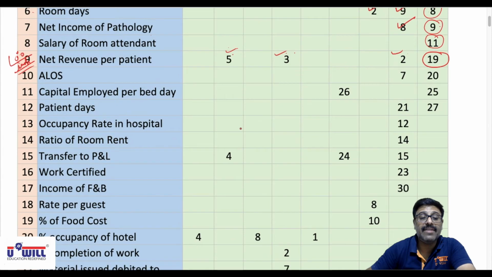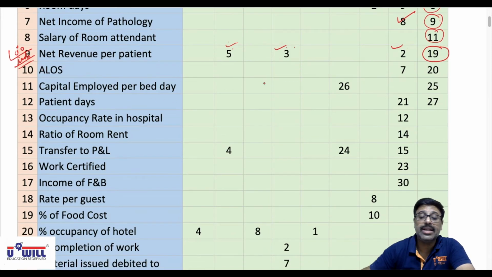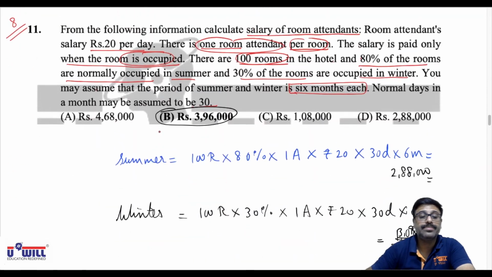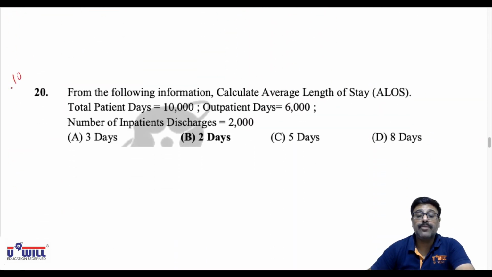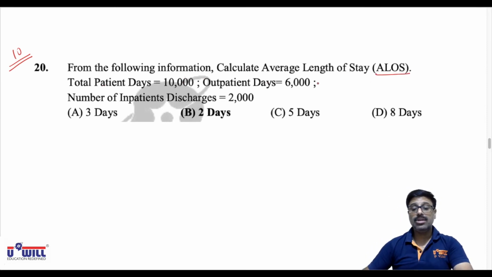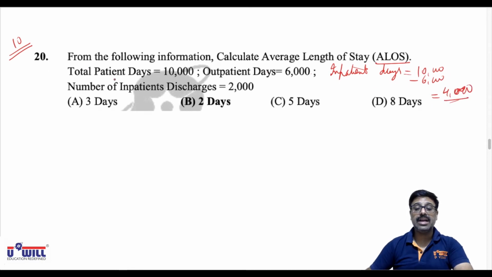Now based on average length of stay, 20th question I am doing. So that is the 10th variety of question. From the following information, calculate average length of stay. Total patient days 10,000, outpatient days 6,000. So inpatient days you can find from that. Inpatient days would be equal to 10,000 minus 6,000, that is 4,000. Okay, that is used in our formula of average length of stay. And number of inpatient discharges are 2,000.